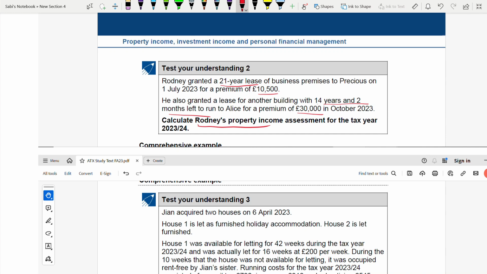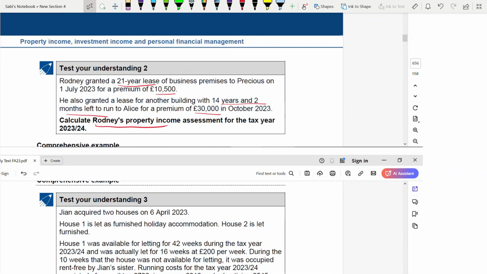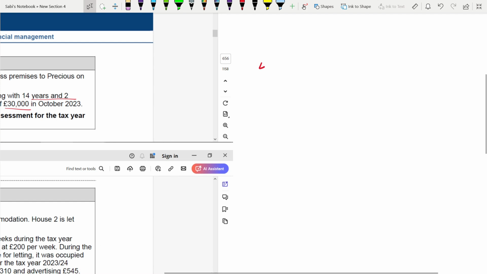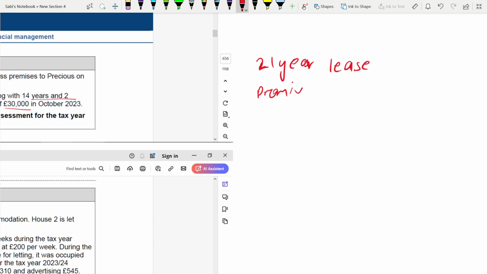First we'll work out the 21-year lease. First is the premium, 10,500.